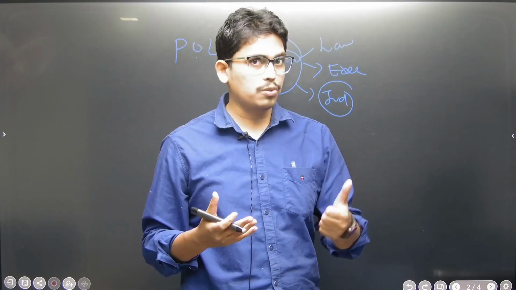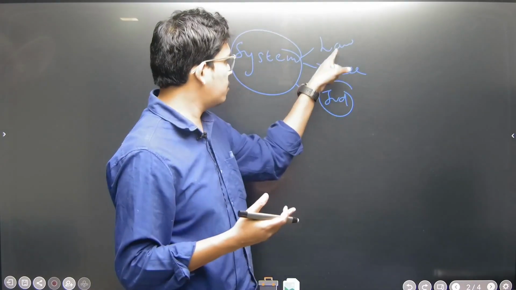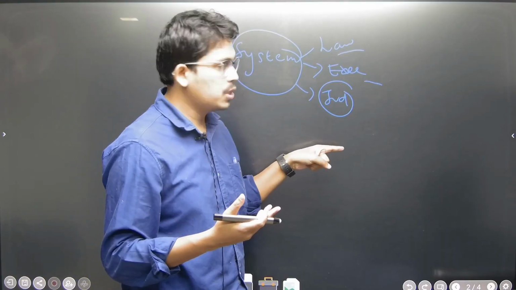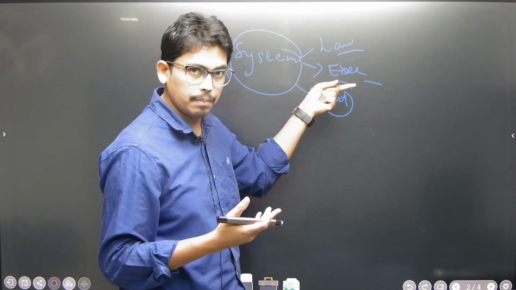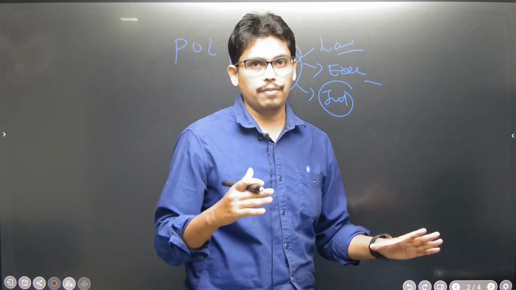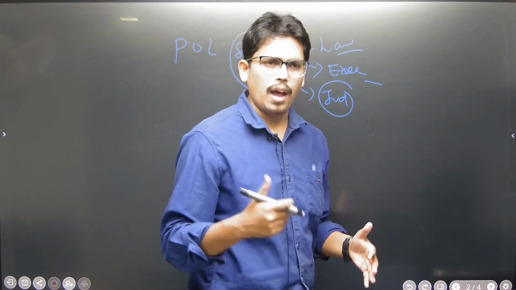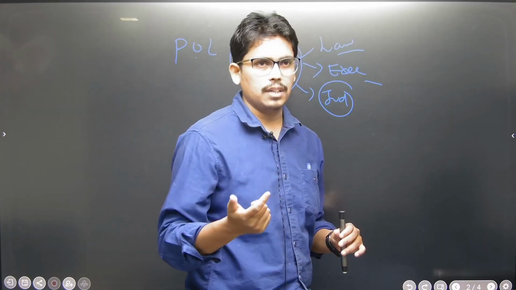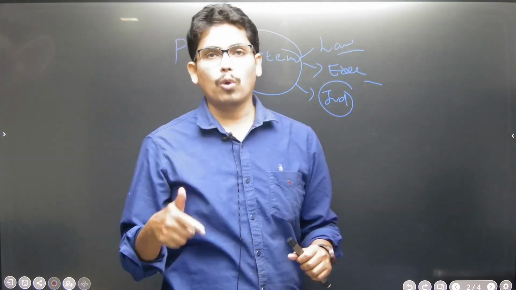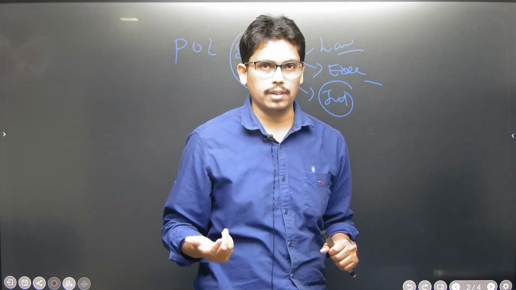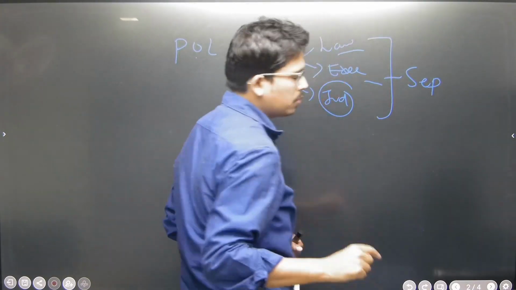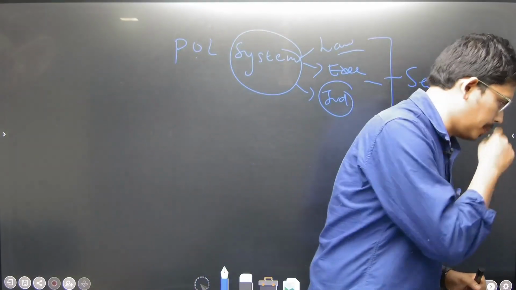Obviously I will take it as a joke, Modi. Modi is not doing all of the work. Modi is doing the law work, even the executive work, but at the same time the judiciary is different. The judiciary has checks and balances on both of them, so the works are distinguished and separated. That is called a system. The government is theirs, but the system is ours. When you capture this system, you can get your own results, which is obviously not good for a democracy. Democracy should have all three organs separated.